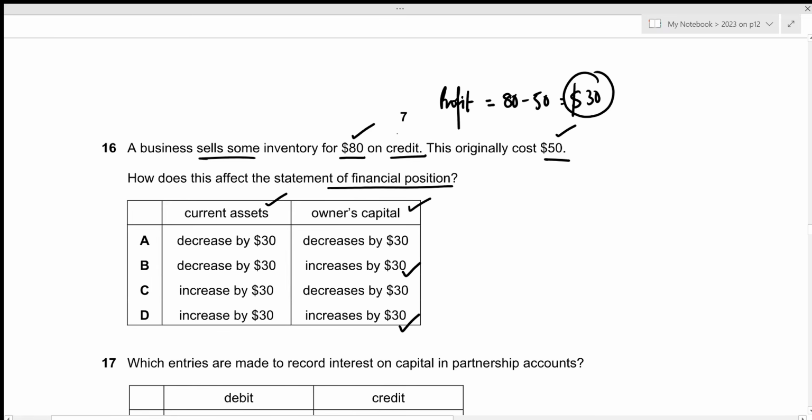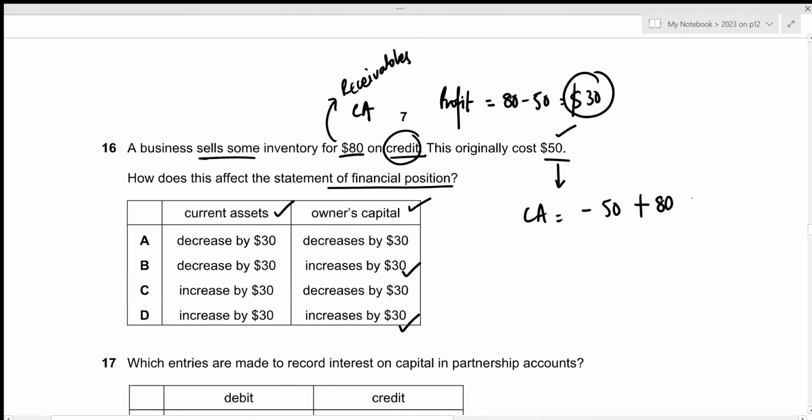Then within our current assets, remember that this is sold on credit, which means that this 80 will now act as the receivables. And the receivables will be recorded as part of our current assets, right? But also remember that we already had the inventory of 50. Now the inventory of 50 would be subtracted from the current assets and new receivables of 80 will be entered, which means that overall there will be a positive 30 change within our current assets. So we're just looking for increase by 30 for the current assets as well. That is given by C and D, and the correct one for current assets as well as owner's capital is given by option D.